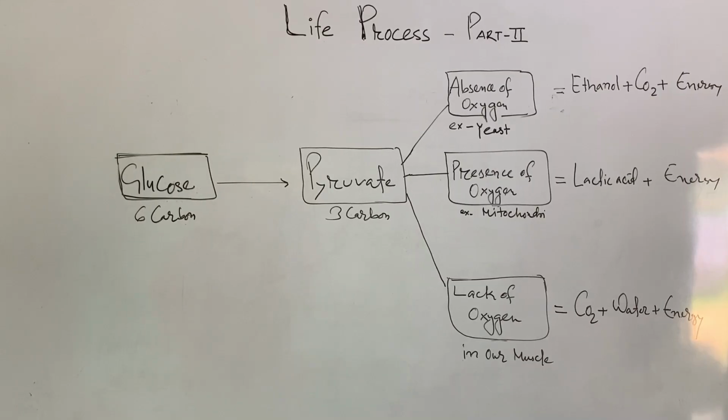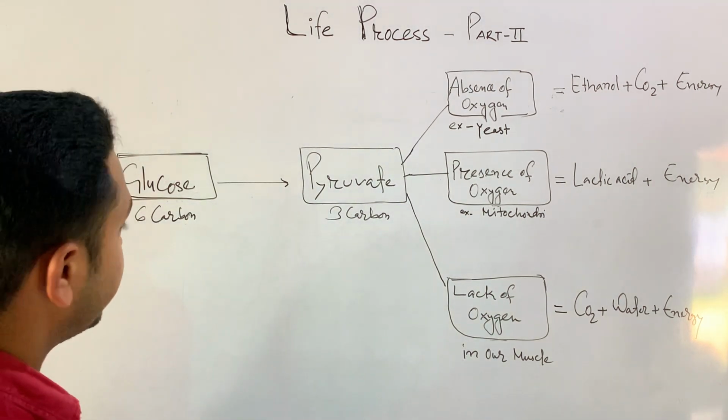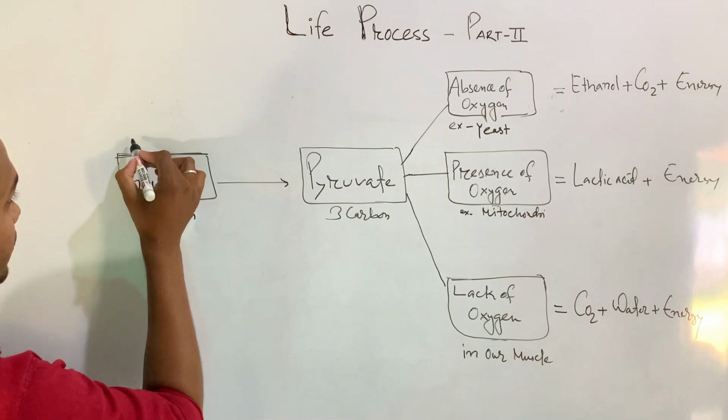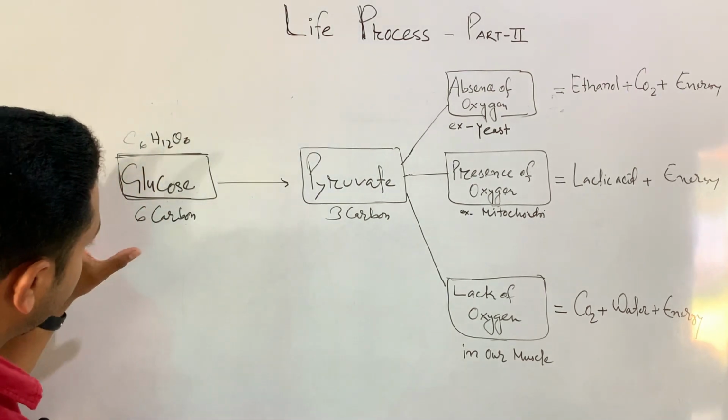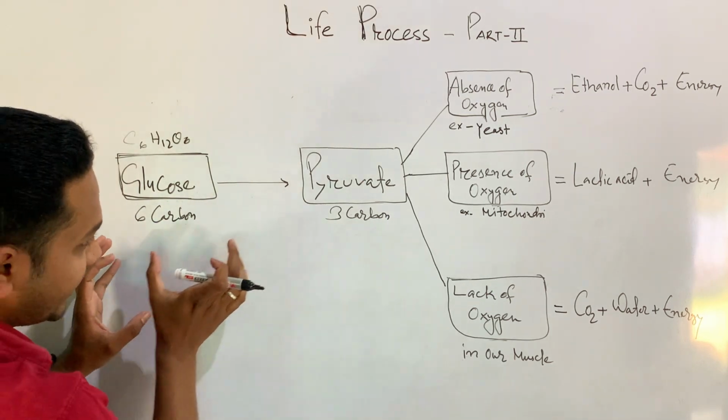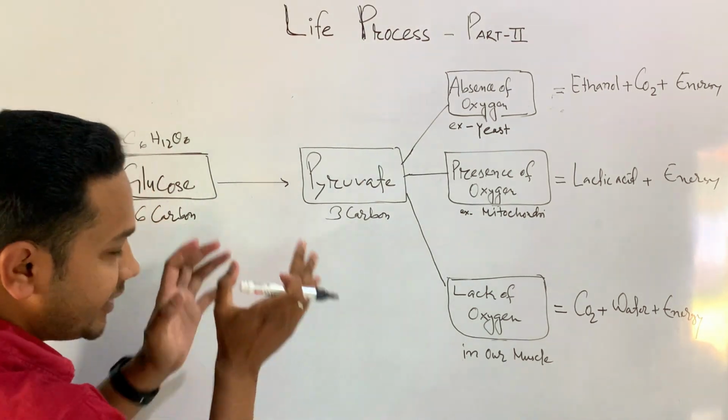Now coming to the diagrammatic representations of the food distributed to the different kinds of organisms like aerobic, anaerobic, and in absence of oxygen, what happens? How does it provide energy? Try to understand these diagrammatic representations. This is known as glucose, C6H12O6. So this glucose, whenever it goes inside the cell, immediately it breaks down.